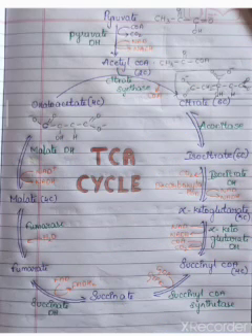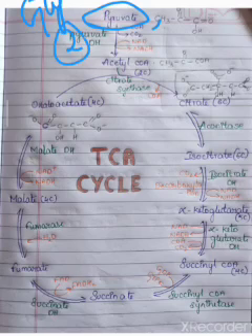So by this we can calculate how much ATP is generated during this cycle. In the glycolysis process, 2 pyruvates are produced, so per one glycolysis, 2 TCA cycles take place.